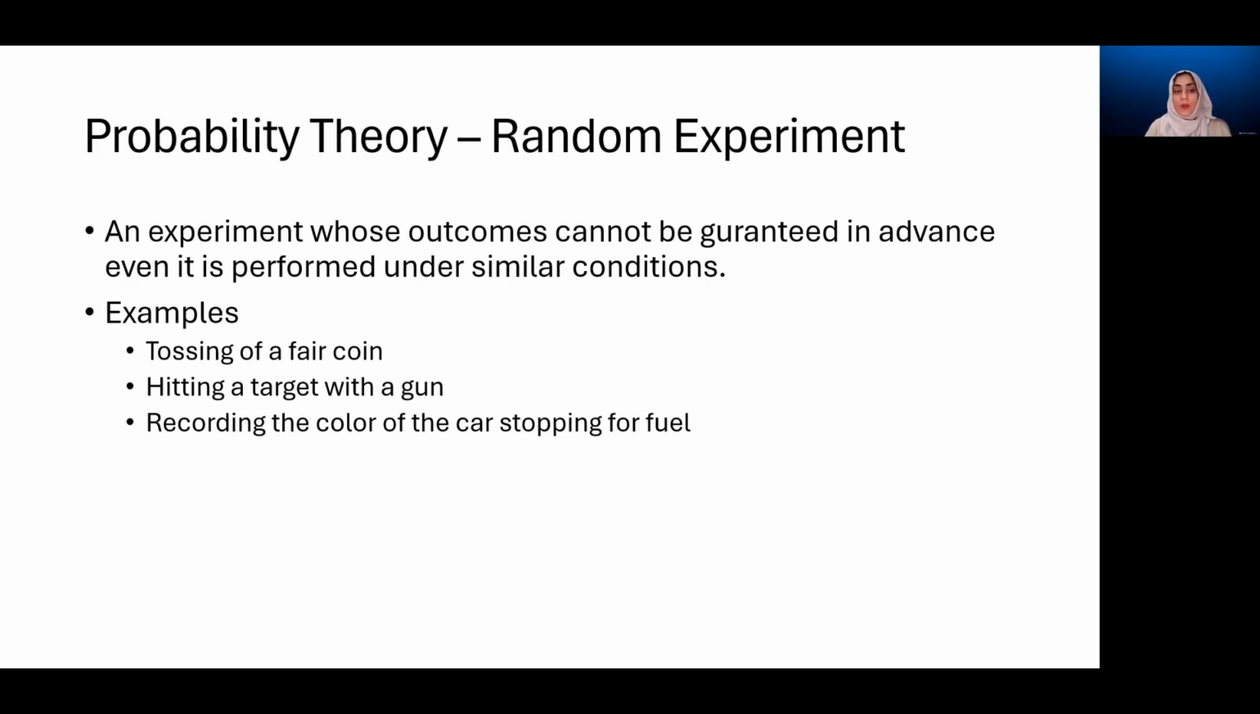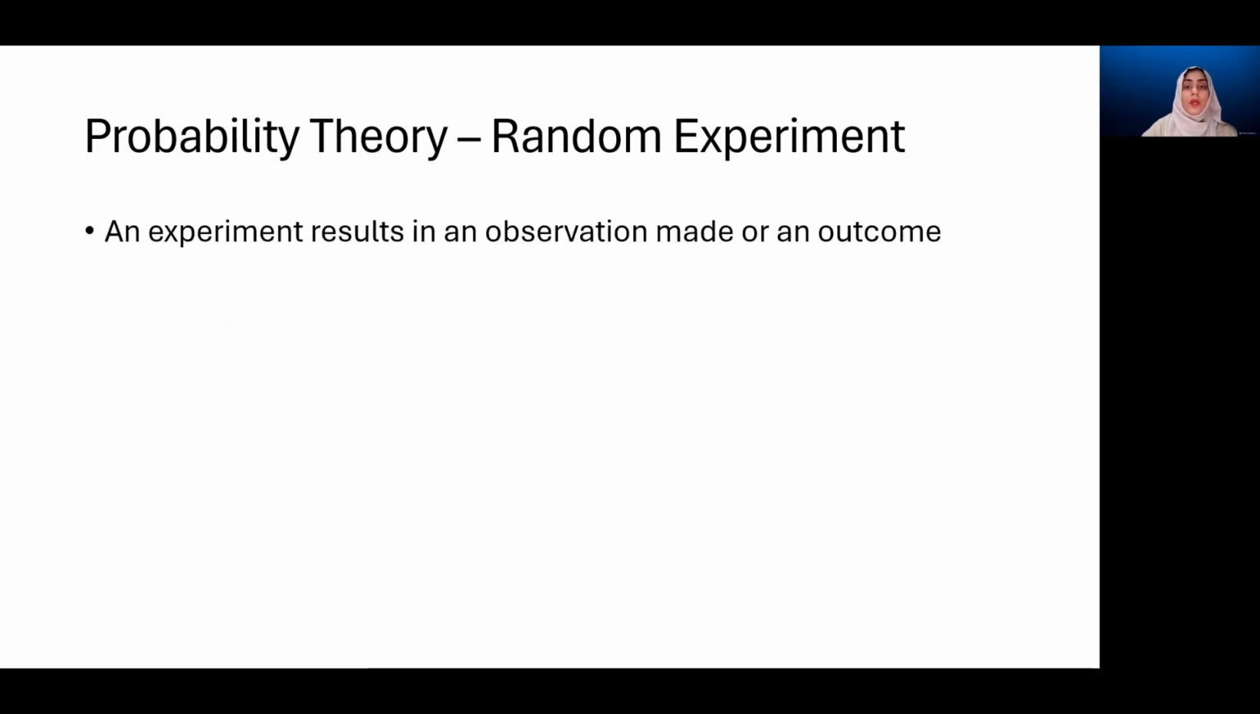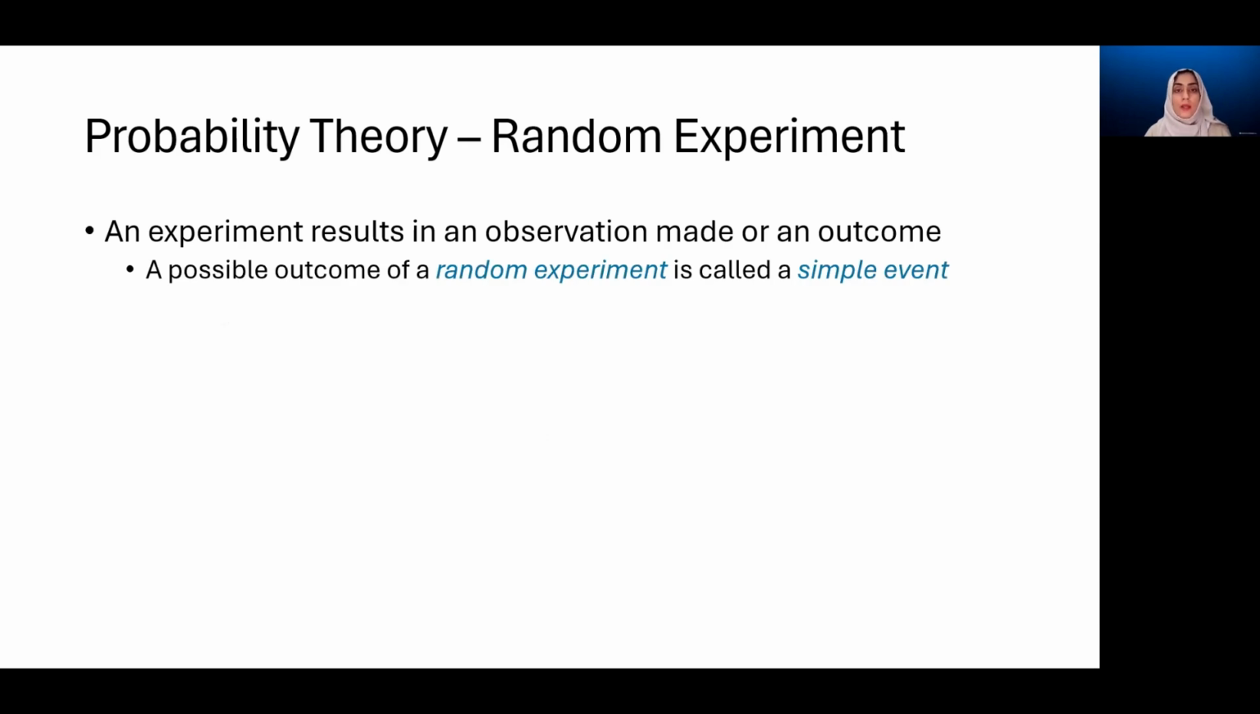The same goes for the experiment of recording the color of the car which is stopping for fuel. It could be red, black, blue, and all other possible colors of the car. But what exact color it would be for the next car which stops by, you do not know until that happens. So this is what makes it a random experiment. The outcome of it is not guaranteed. An experiment results in an observation made, or an outcome, such as the color of the car. So the outcome or observation is the color.